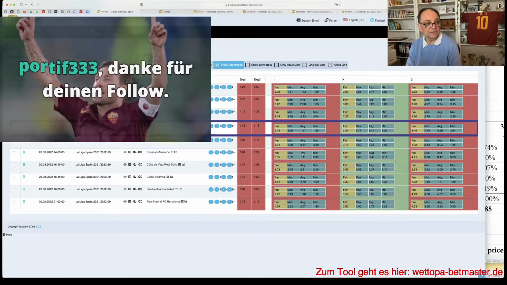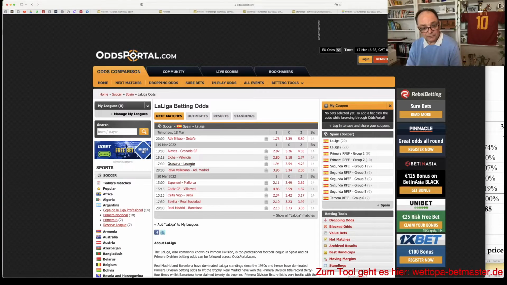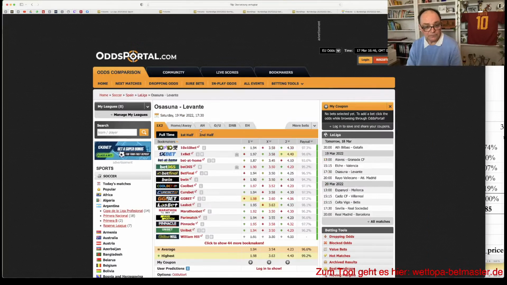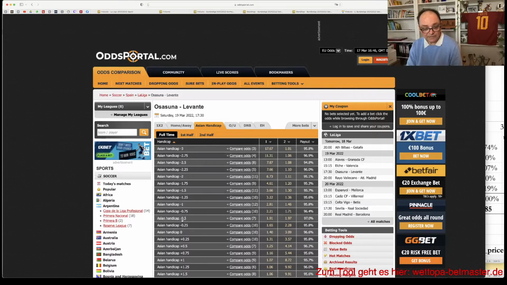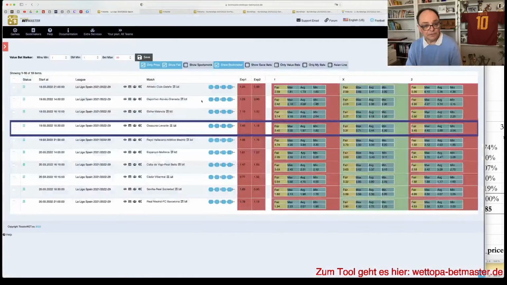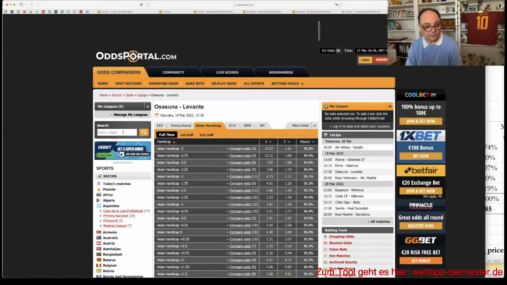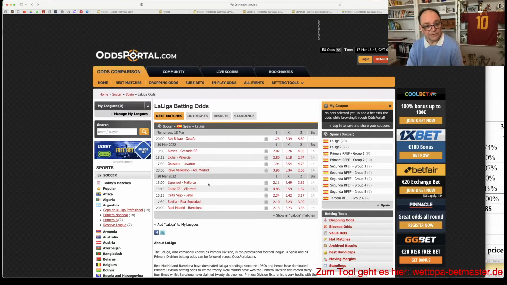And I give a chance here for Osasuna not to lose the game. If you want to see the calculations here, we can do it for one game. We have the Asian handicap minus 0.5. So if we go for the plus 0.5, we have 1.970, which means the reciprocal price of this is 2.03, which is the price we would lay on the win from Osasuna, which is obviously clearly within range of what we can afford to do. So we are going to go for the X2 for a 1.97, which looks like a bit too good to be true, actually.